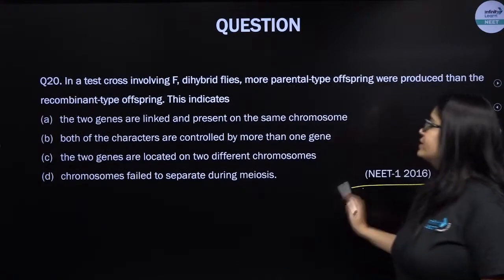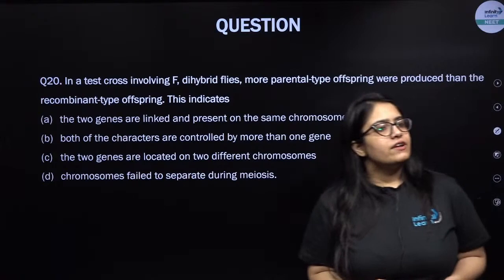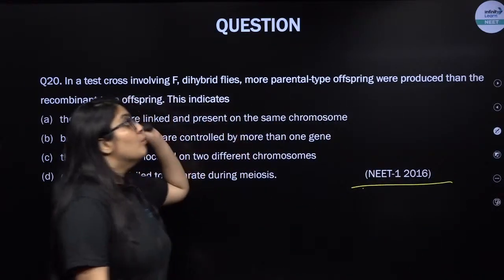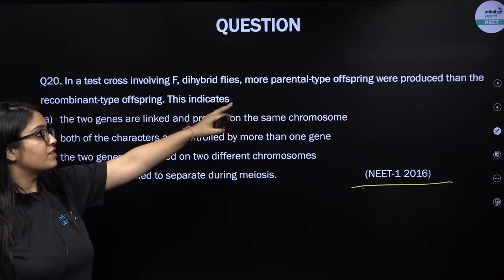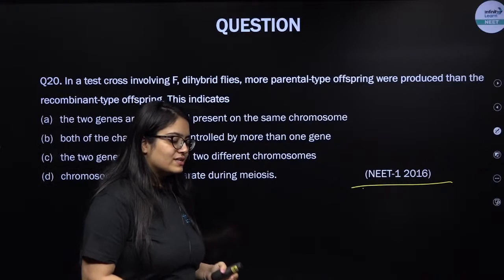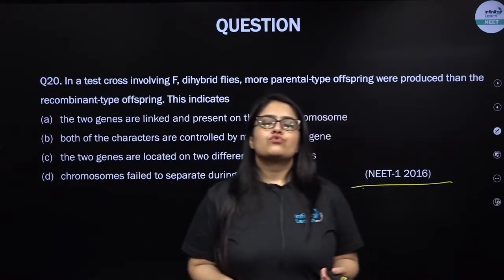Okay, so NEET 2016 phase 1. In a test cross involving F1 hybrids, more parental type of offspring were produced rather than the recombinant type. So what is this? This is what, my dear students, Morgan was talking about in his experiment over Drosophila, where